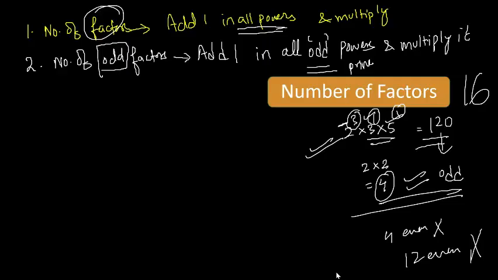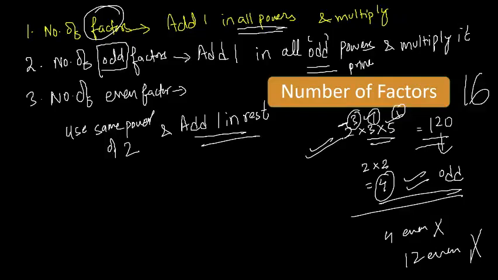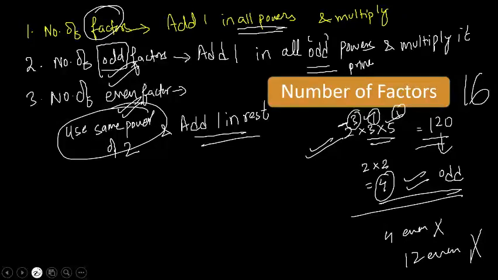No. What you have to do for even? If your question is to find the number of even factors, just use the same power of 2 as it is and add 1 in the rest, like you were doing, add 1 in all the numbers. Just use the same power of 2. Now don't ignore the power of 2. Like in odd, we were ignoring even, but in even, just take the same value of even.